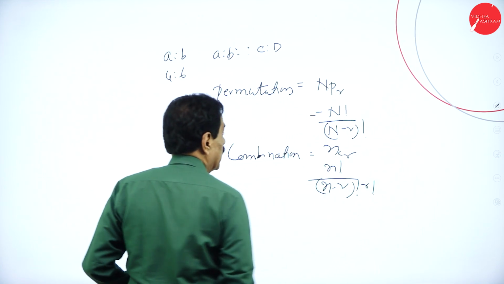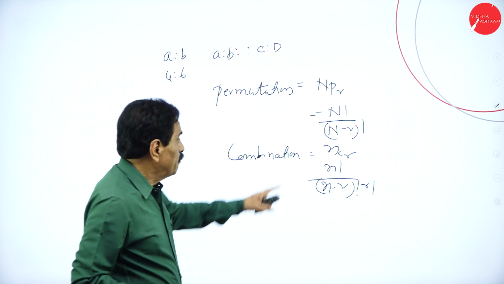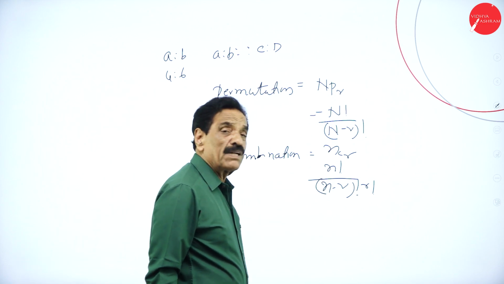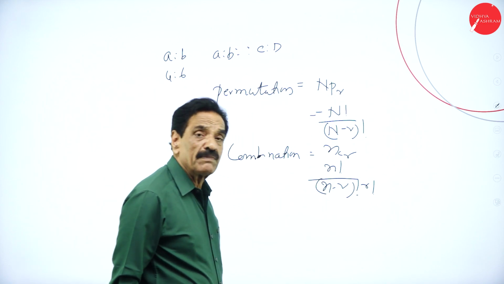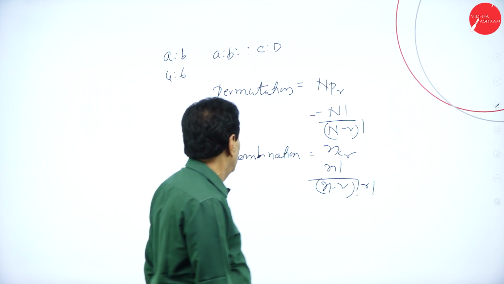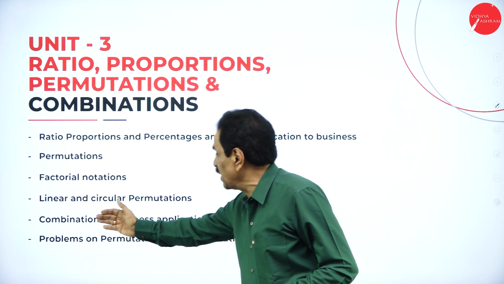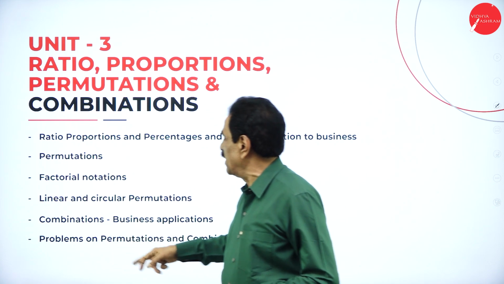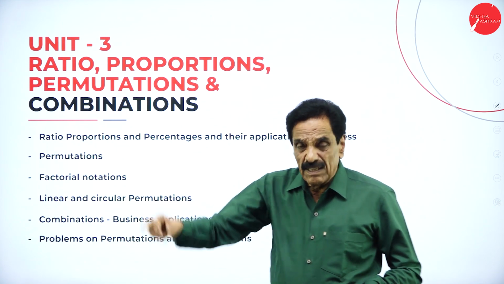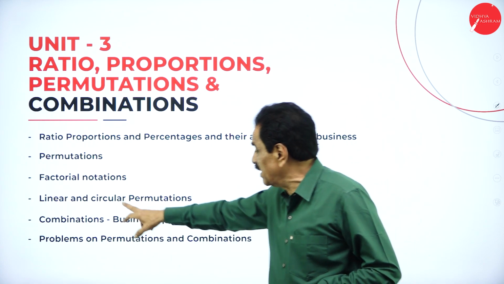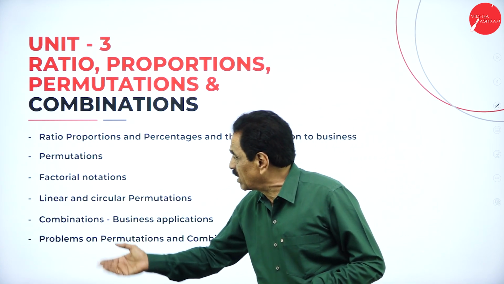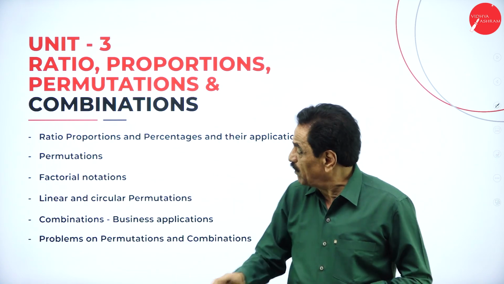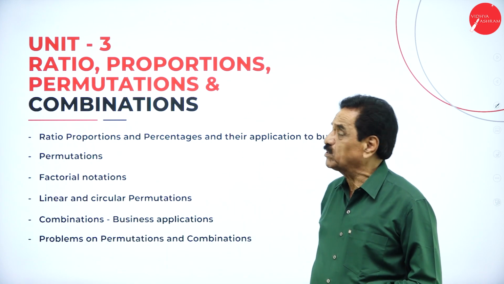Then permutation can be expressed with the help of the formula nPr, where P is permutation: n factorial divided by (n minus r) factorial, whereas combination is nCr: n factorial divided by (n minus r) factorial times r factorial. And here, the factorial notation, linear and circular permutation, we are going to solve problems on. If you have a circular arrangement, that's called circular permutation. When you are solving the problems, we can deal with these items in detail.